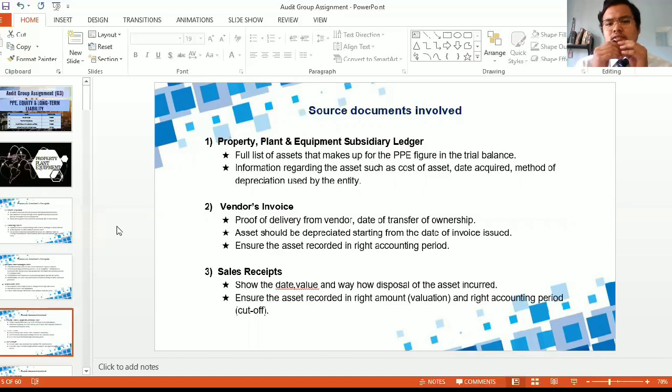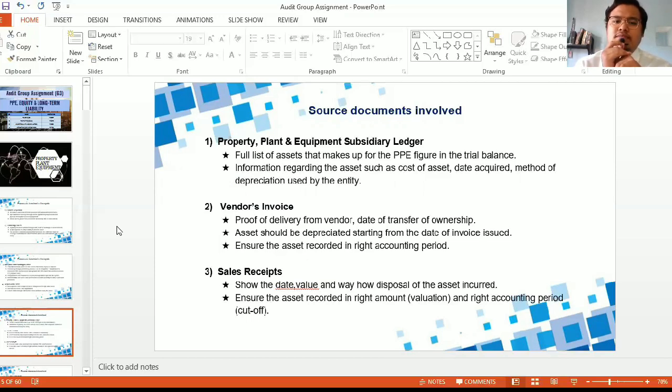This is important because if we want to record the depreciation, the date of transfer of ownership is crucial to decide when the depreciation will start. It is also important to make sure the asset is recorded in the right accounting period, so that there will be no material misstatement.